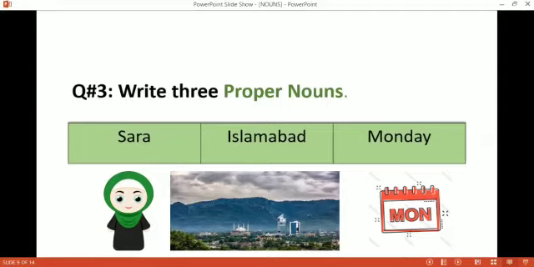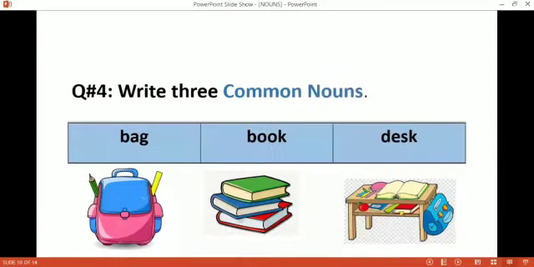Monday, Tuesday, Wednesday, Thursday, Friday, Saturday, Sunday. We write all the names of the week with capital letter. In the same way, the names of the months are also written with capital letter. Okay, moving to next page.